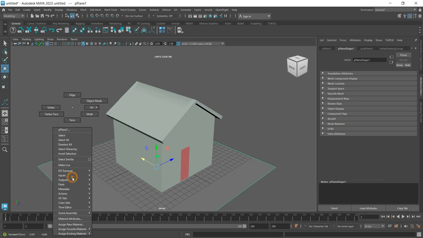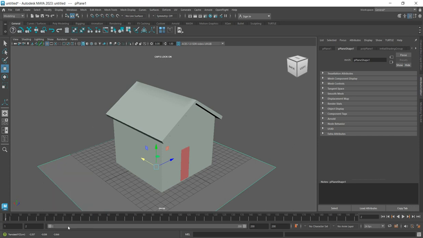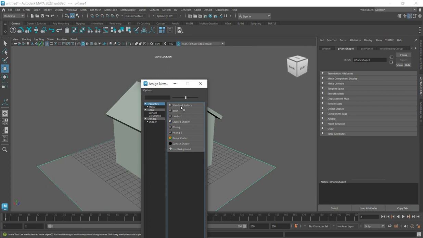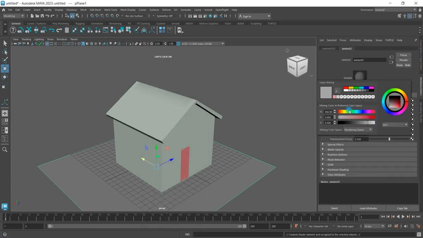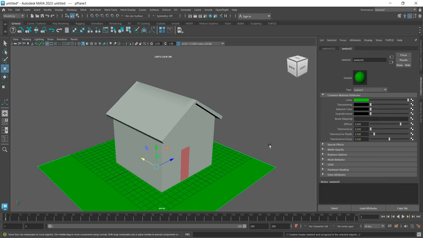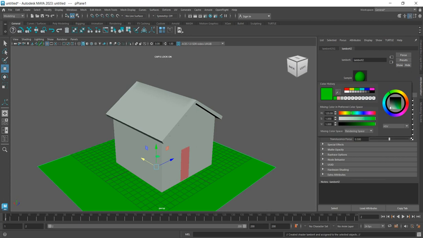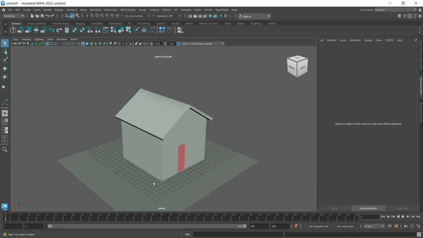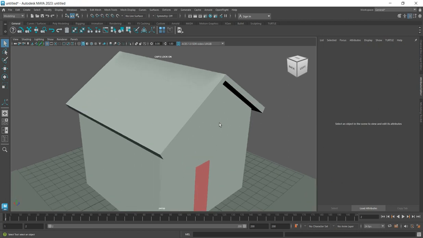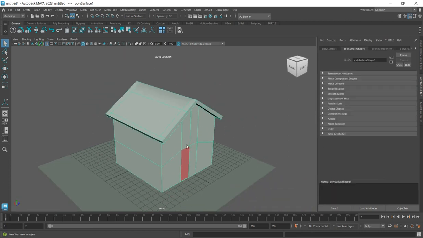So you design this and change the material for the ground as well. Assign material, let's use a standard material like Lambert. Here we change it to something like green. Click on green, then you change it to something like this. Good. So that is beautiful. So that is how you create a simple building in Maya.